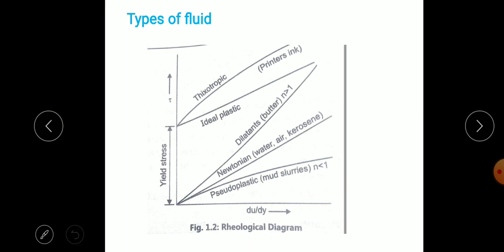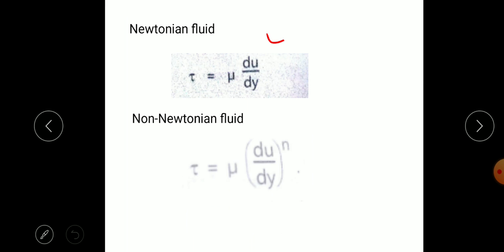So ideal fluids or real fluids are classified in different categories. The first category we consider is the Newtonian fluid. In a Newtonian fluid, shear stress is directly proportional to the strain rate, that is the deformation.